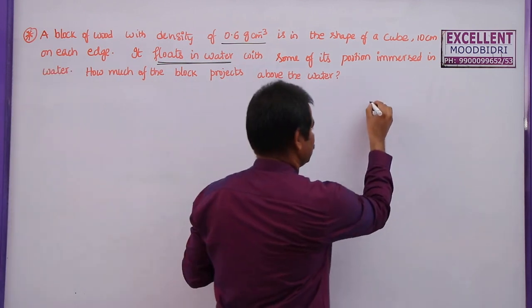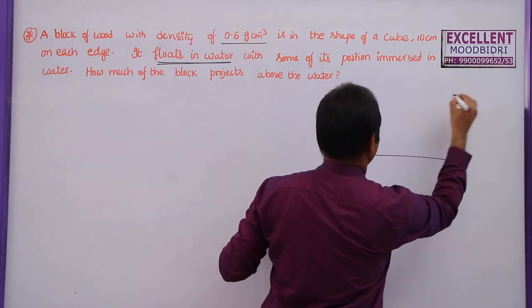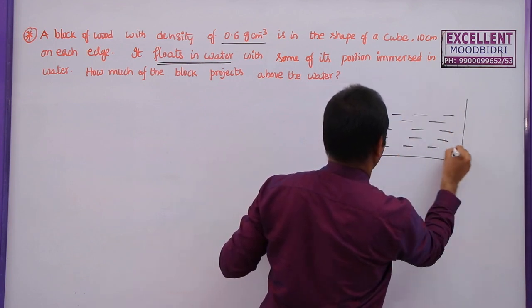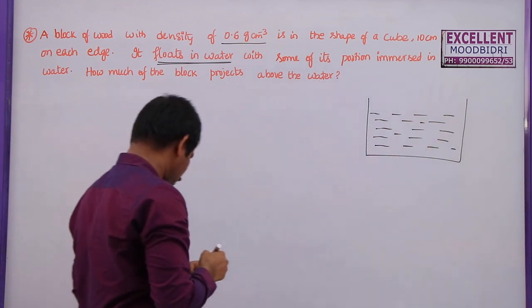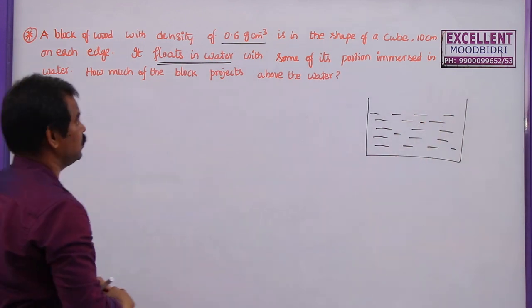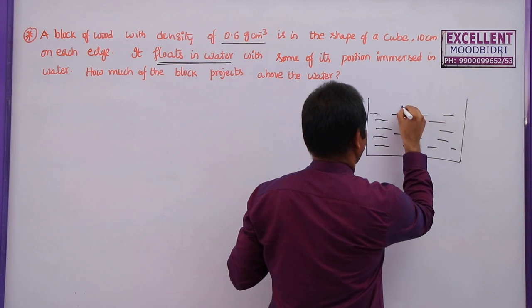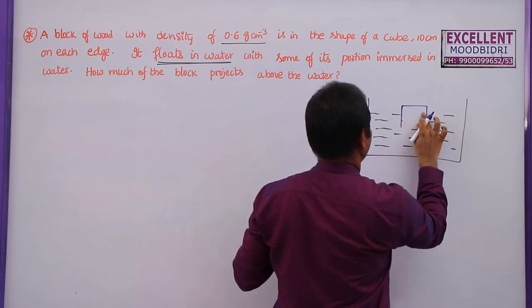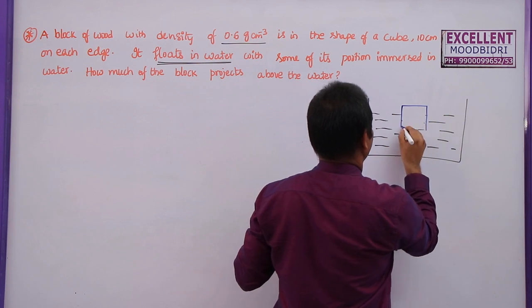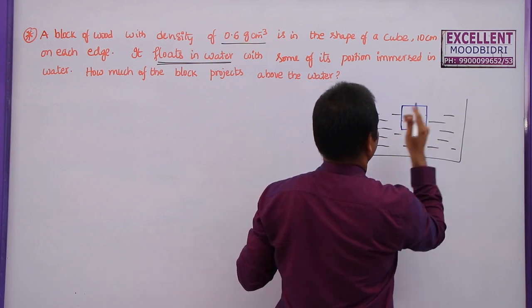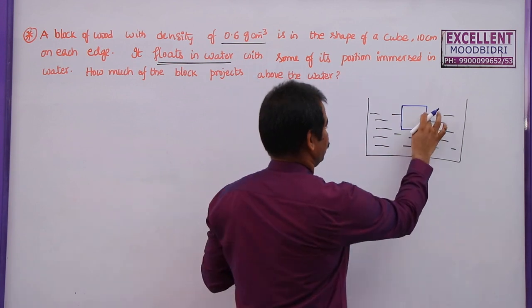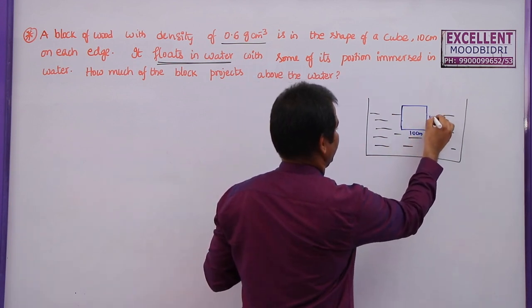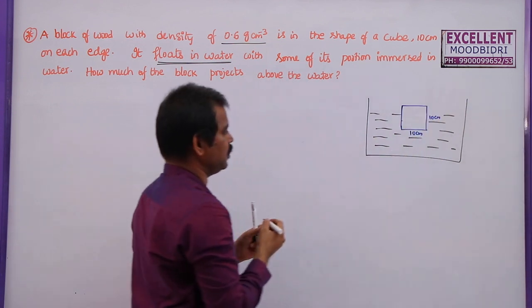Now here, let me draw the diagram. This is the water kept inside a beaker or a tank. A cube is floating in it, this block is in the form of a cube. So this is the cube. Now what is the side of this cube? 10 centimeter, height 10 centimeter, width also 10 centimeters.